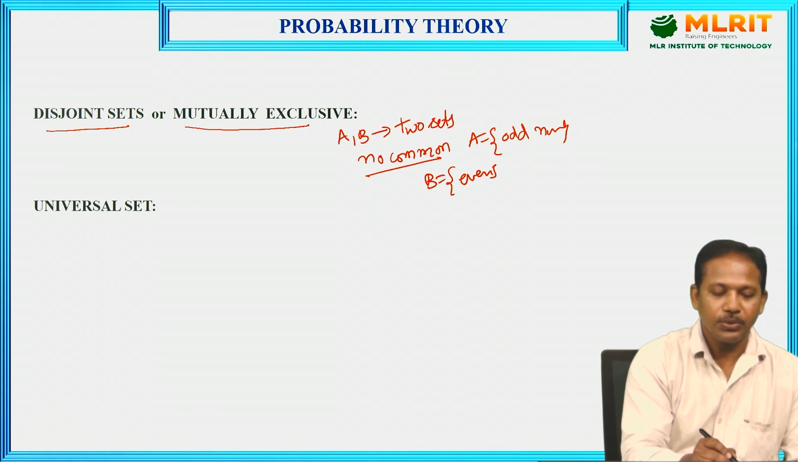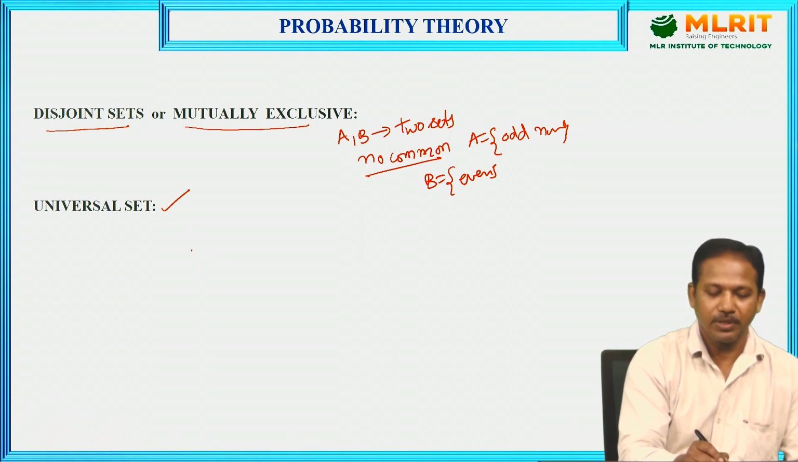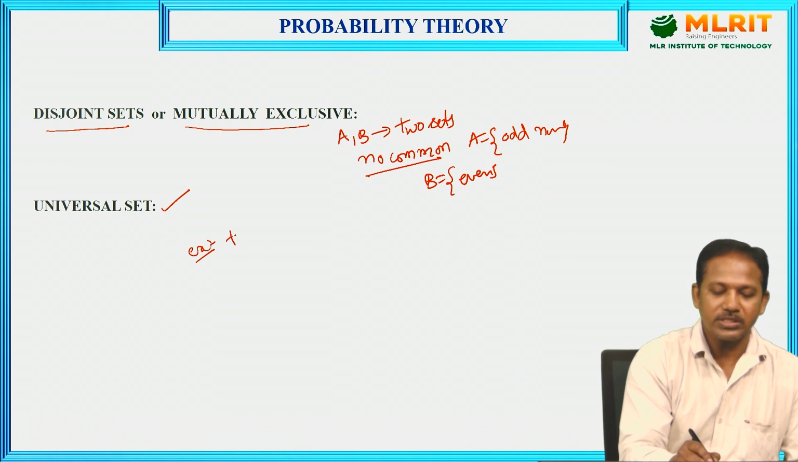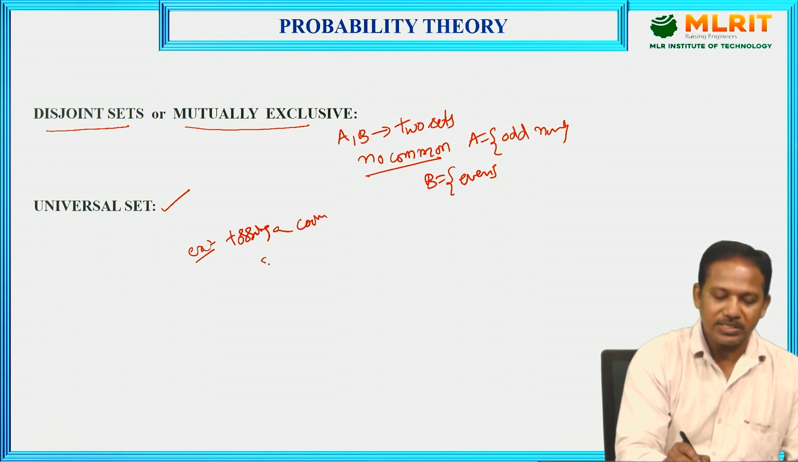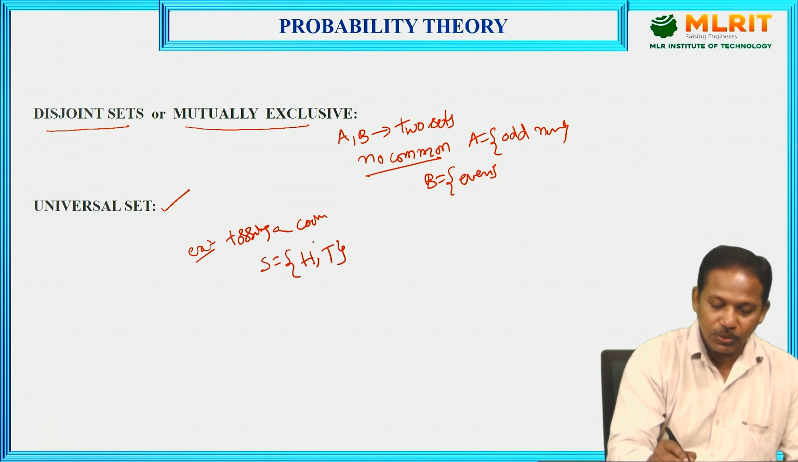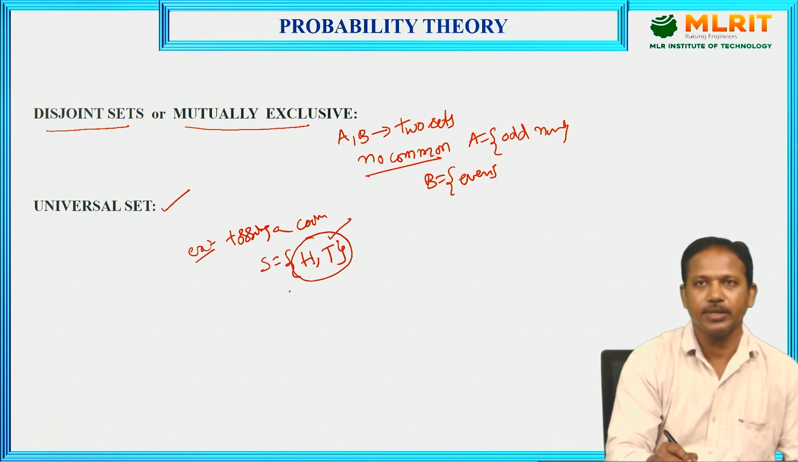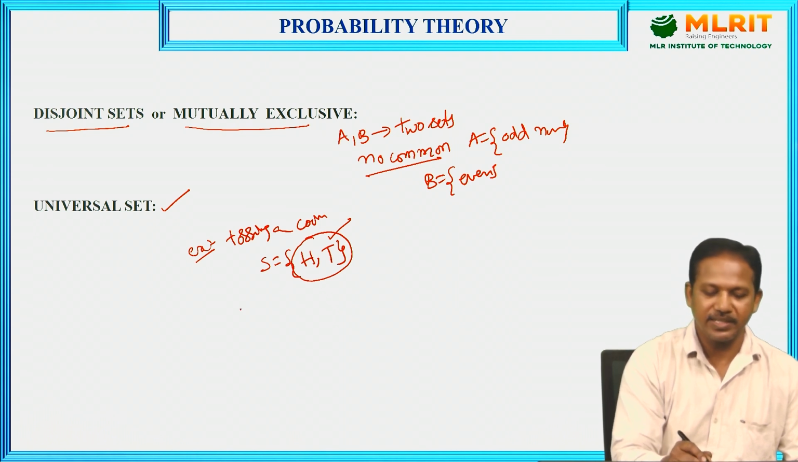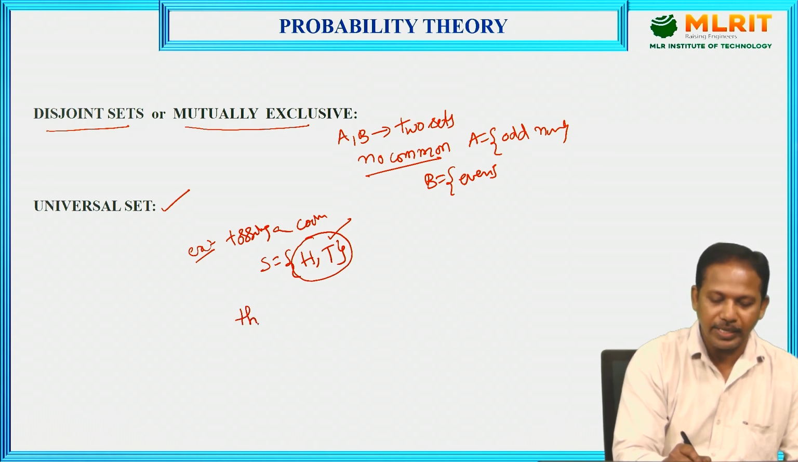Next one, universal set. So here, the set of all the possible outcomes of the system is called the universal set. Example, tossing a coin. Here, tossing a coin means the sample space will be taken as head comma tail only. See here, the universal set for this tossing of a coin has two values only, H comma T only. Otherwise, another example, throwing a die.